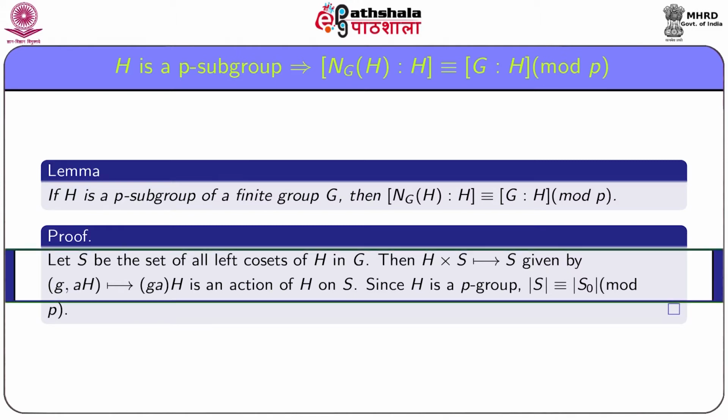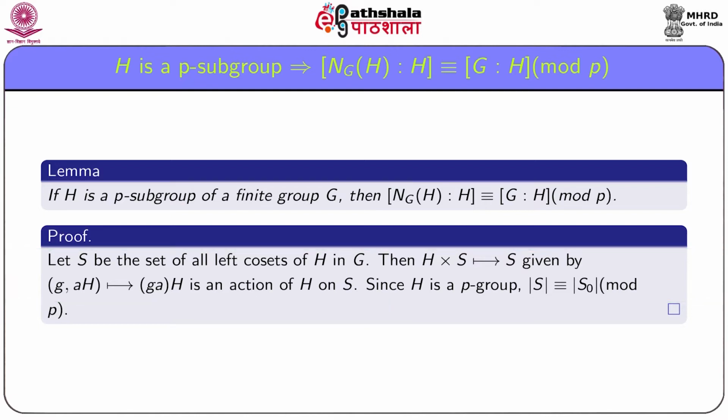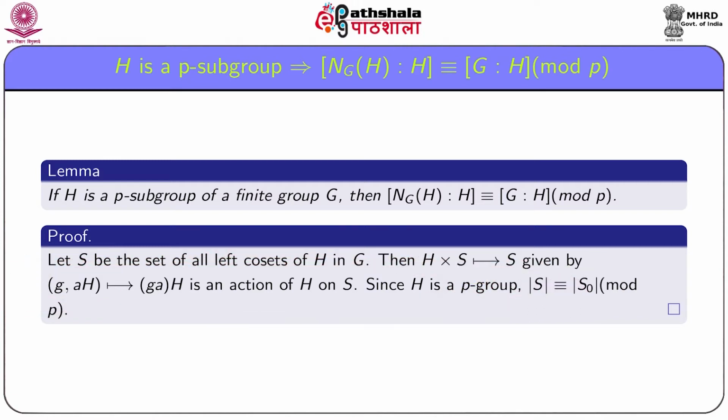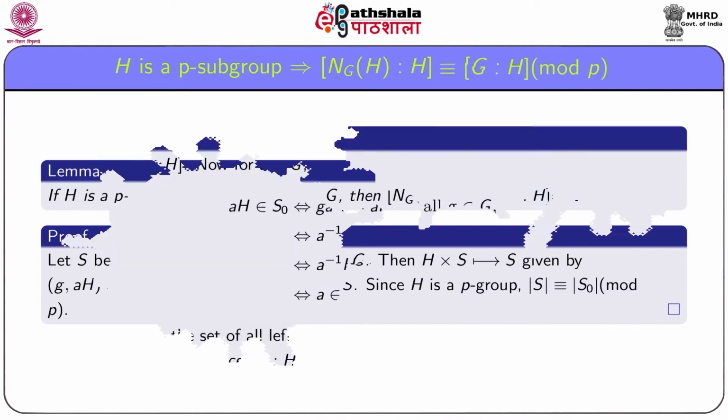Let S be the set of all left cosets of H in G. Then the mapping from H cross S into S given by (g, aH) goes to gaH is an action of H on S. Since H is a p-group, we have order S is congruent to order S0 modulo p.